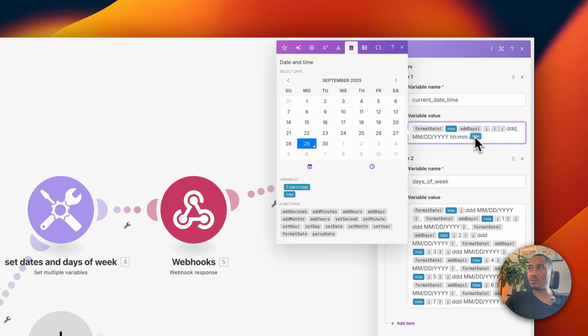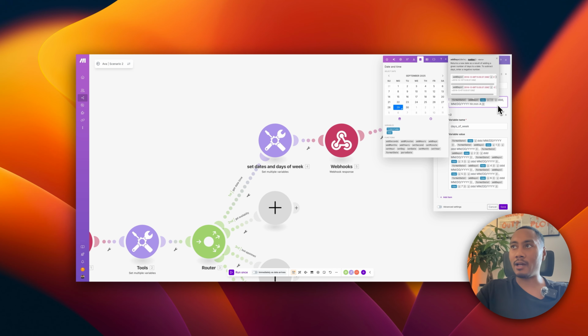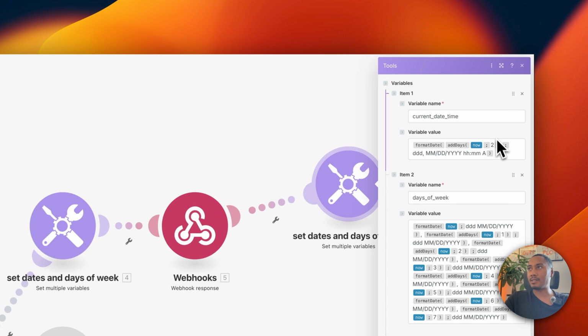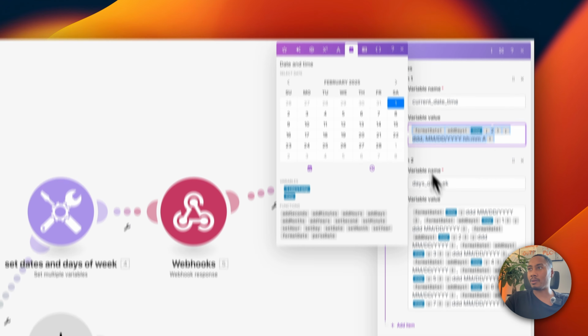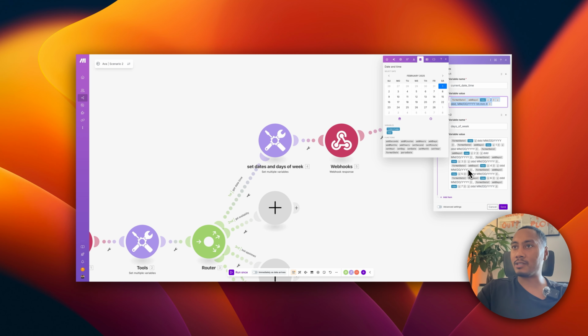This add days takes two parameters. Right here, you're going to put in the now, and then this will be how many days you want to add. So if you want to add 1 day, we just put 1. If you want to add 2 days, we add 2. So that's essentially the logic that I'm implementing down below. So you could just pause it, follow this structure, and put that in for your days of the week.